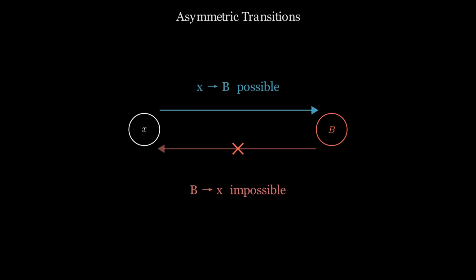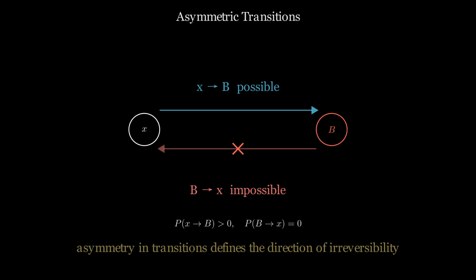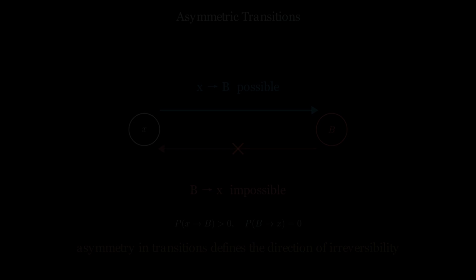The transition structure near an absorbing set is asymmetric. States outside the absorbing set can transition into it, but the absorbing state cannot transition out. This asymmetry is the formal definition of irreversibility. The process has a direction. That direction points toward the absorbing set. There is no path back.